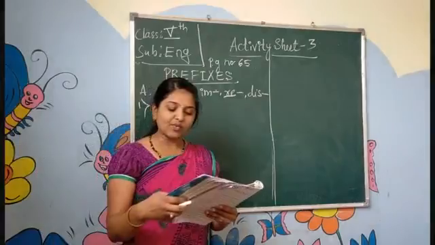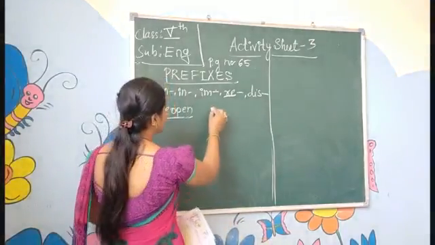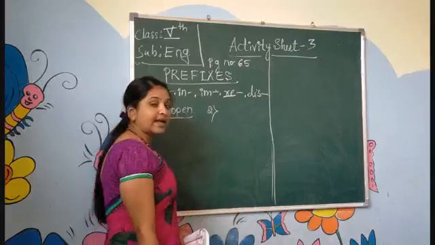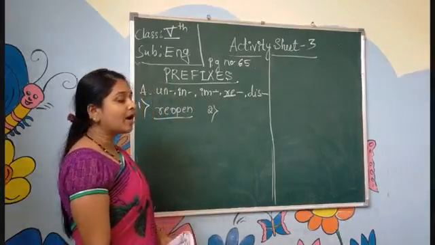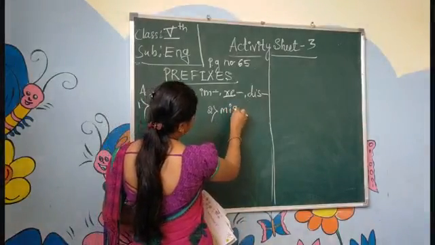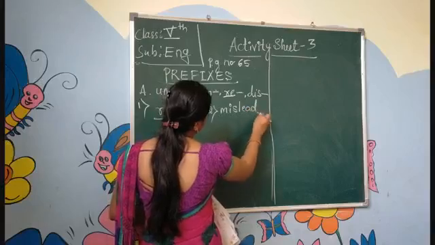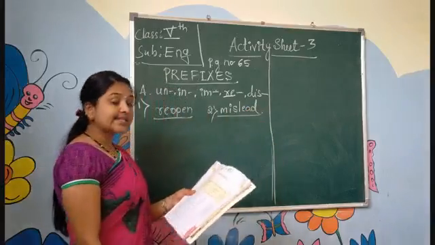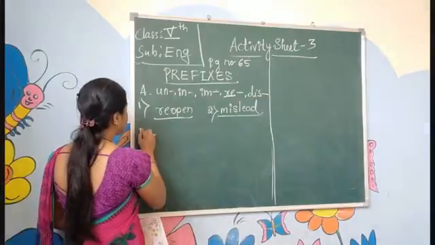Next, coming to the second one: lead, mislead. Here I am writing the answers, so copy them down in your textbook. Lead, mislead. Understand, misunderstand.